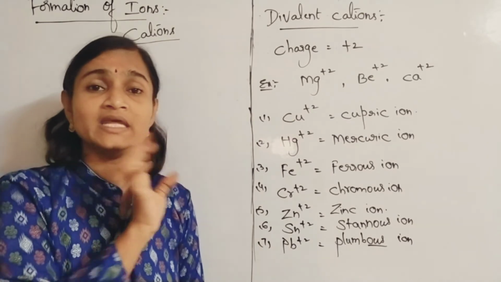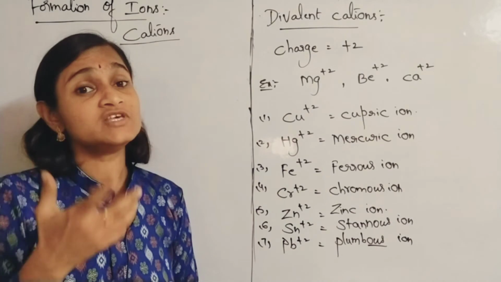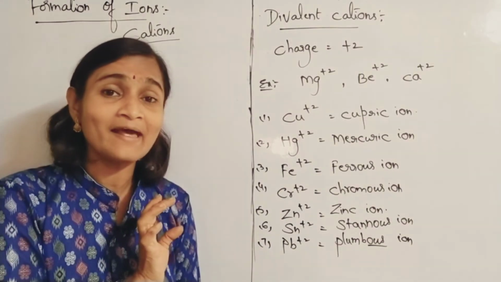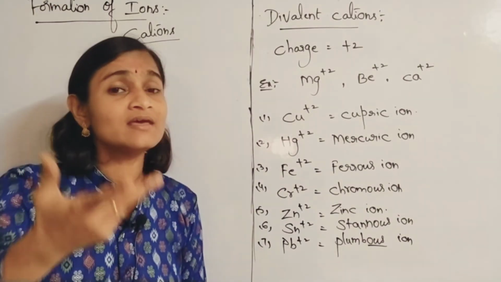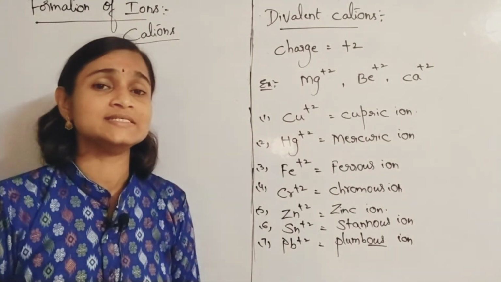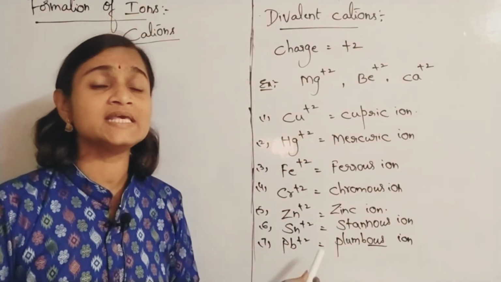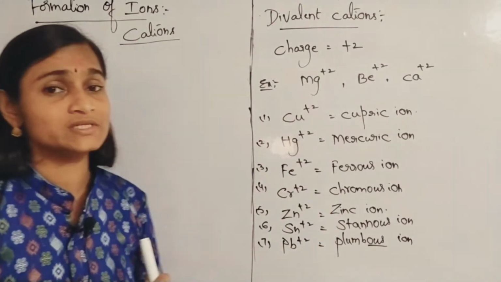Sodium chloride, NaCl. Why not NaCl2? Magnesium chloride, MgCl2. Why not MgCl? Why not MgCl3? These all are based on their charges as well as valencies. That point you have to understand, means you need to memorize these ions names also.